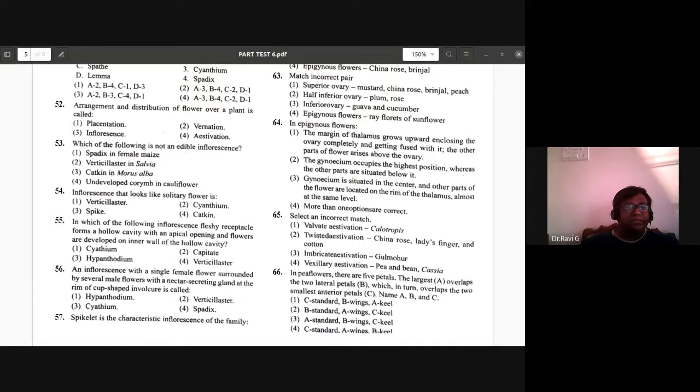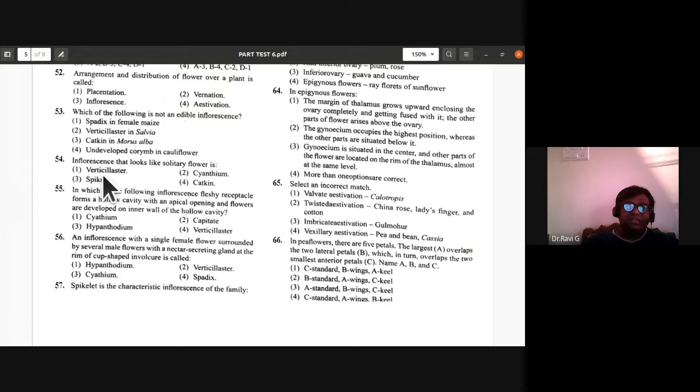Okay, next one is inflorescence that looks like a solitary flower: verticillaster, cyathium, spike, catkin. The inflorescence that looks like a solitary flower is the cyathium inflorescence. It looks like a single flower, but it is not a single flower. It's a special type of inflorescence. So cyathium is the answer. 54th, the answer is cyathium.